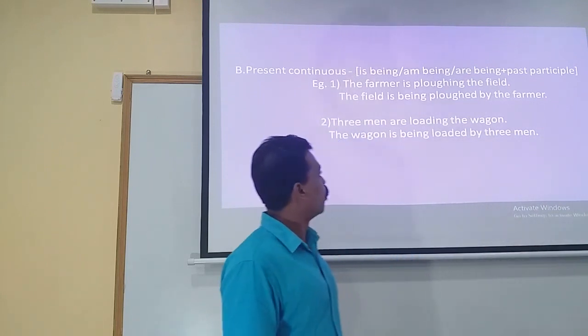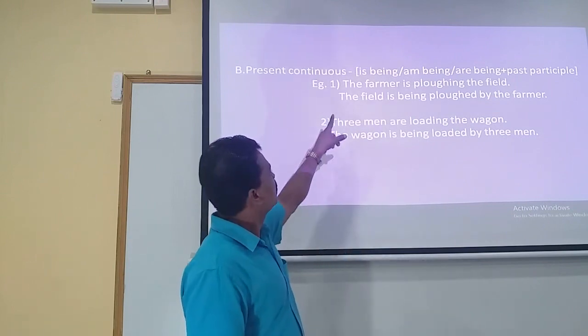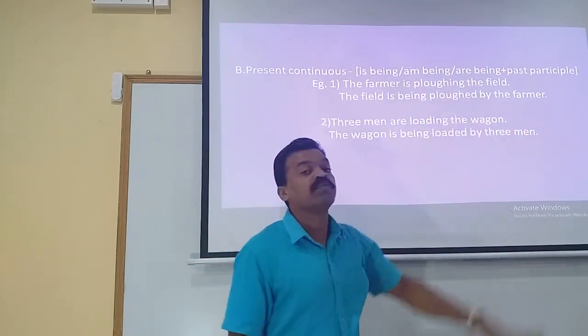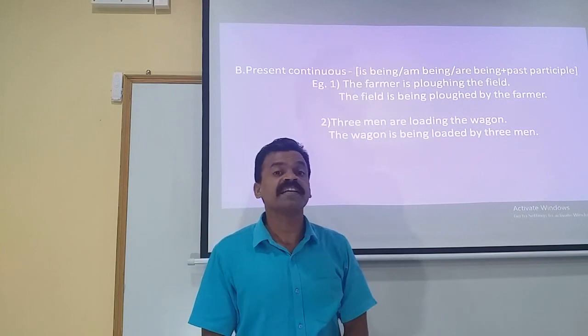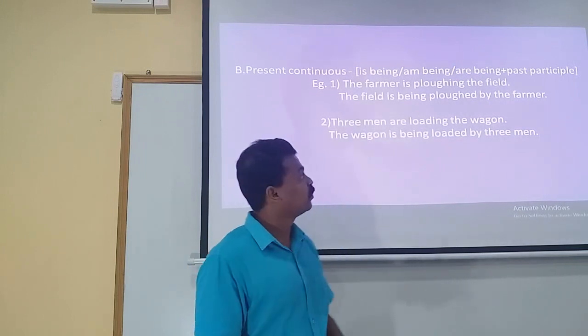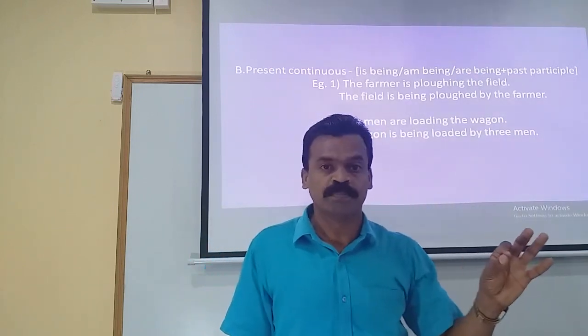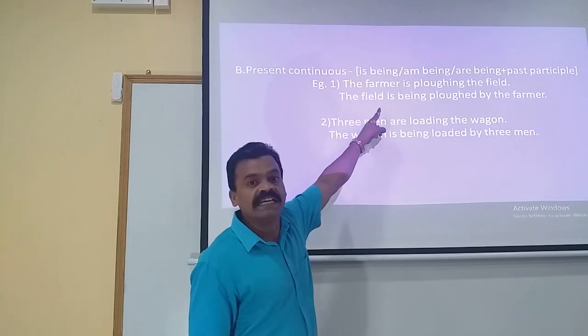So let us move on now. First let us find out the object in the statement given here. That is, the farmer is plowing the field. What is the farmer plowing? The farmer is plowing the field. So therefore we have the object as the field. We ask the question what or whom. So we got the answer, the field.